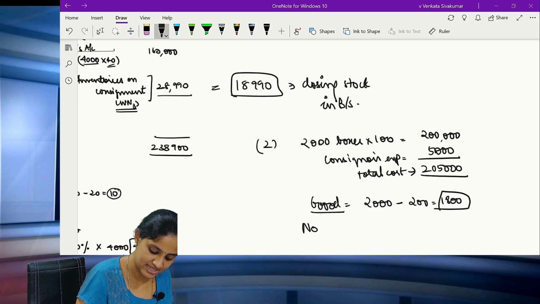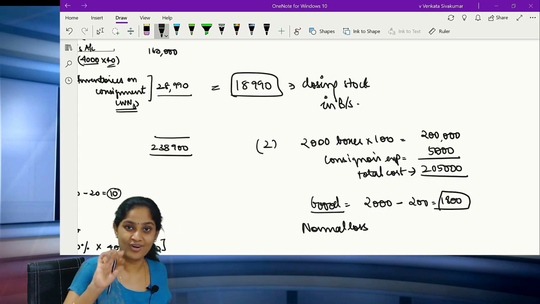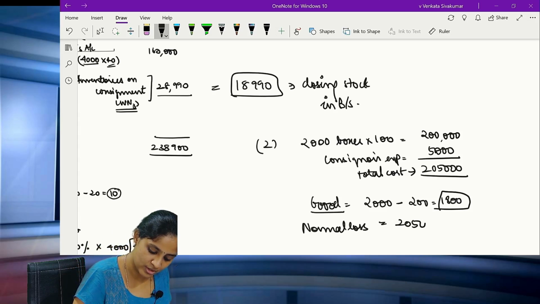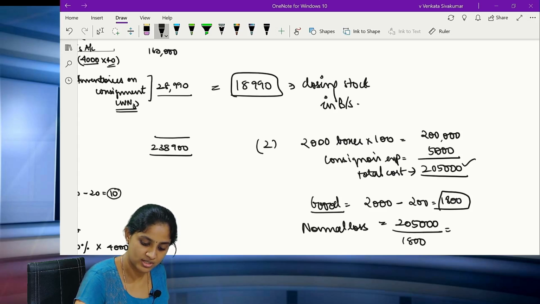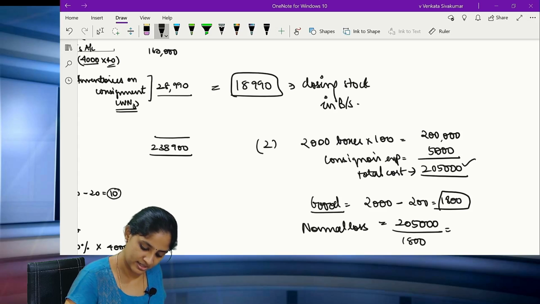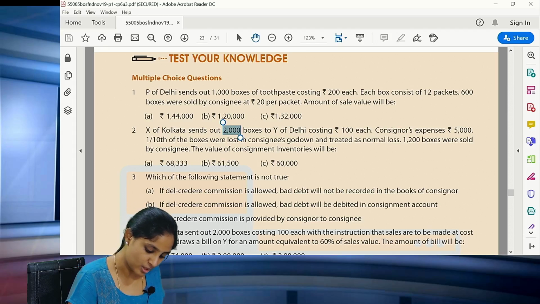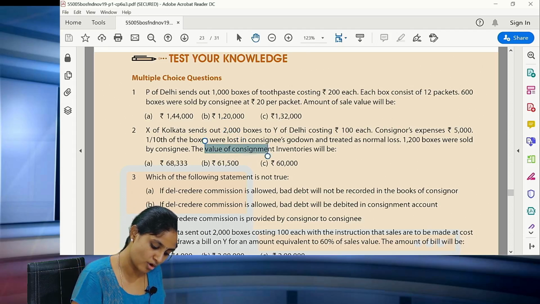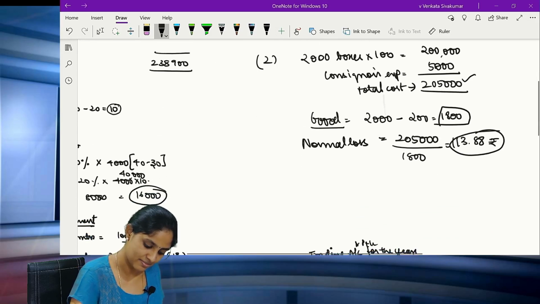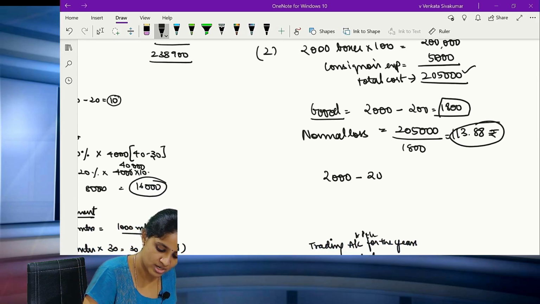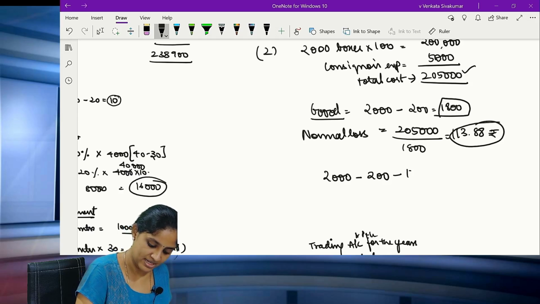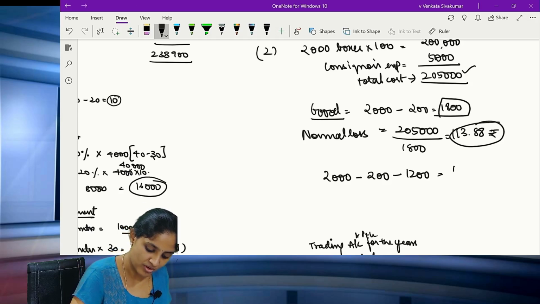I told you whenever there is a normal loss, what will happen? The cost will increase. Now this particular total cost of 2,05,000 should be divided by 1,800. So what does it come to? Divided by 1,800, it comes to 113.88 rupees. So this is the actual cost. Clear? Now please read. 1,200 boxes were sold. The value of the closing stock will be very simple. Out of 2,000 boxes, 200 boxes normal loss gone, minus 1,200 boxes sold. So what will be the remaining boxes? Closing stock is 600 boxes.